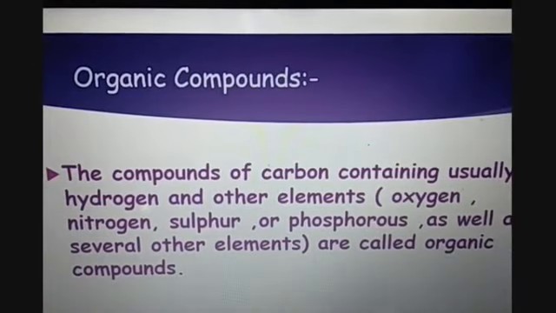the compounds of carbon containing usually hydrogen and other elements like oxygen, nitrogen, sulfur or phosphorus are called organic compounds. For example, methane, which is having a formula CH4, in which carbon is bonded with 4 other hydrogen atoms. Another example is C2H5OH. This organic compound is called ethanol, and in this organic compound we have 2 carbon atoms which are bonded with other 5 hydrogen atoms along with the oxygen molecule.